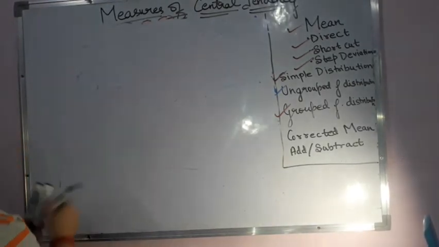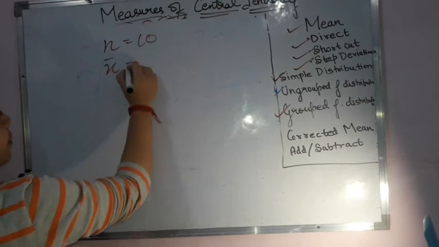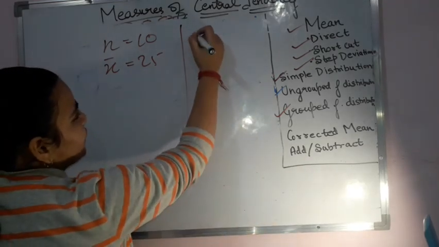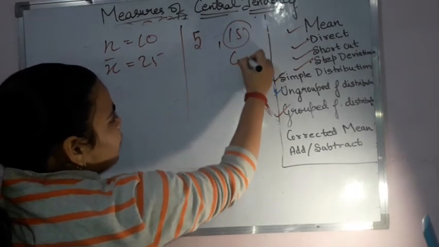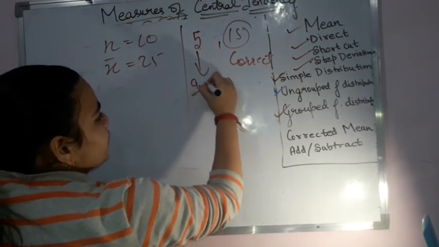Let us say 10 terms were given to us, their mean was coming to be 25. Now on correction they found out, when they checked it, they found out that one term was written as 5 instead of 15. That means the correct value was 15, but they wrote it as 5.